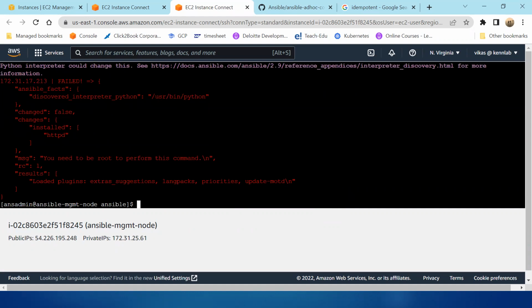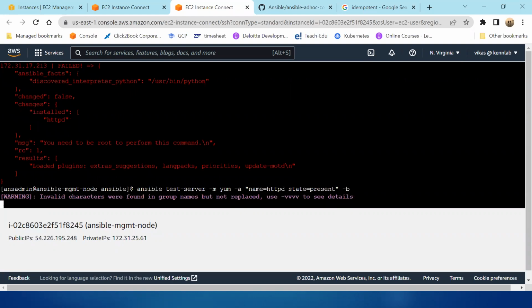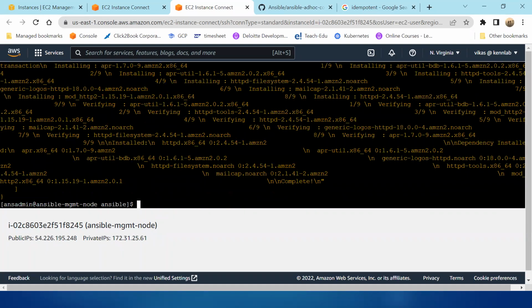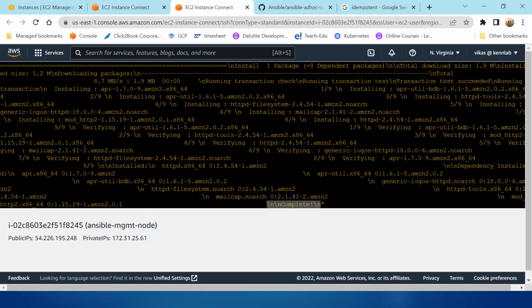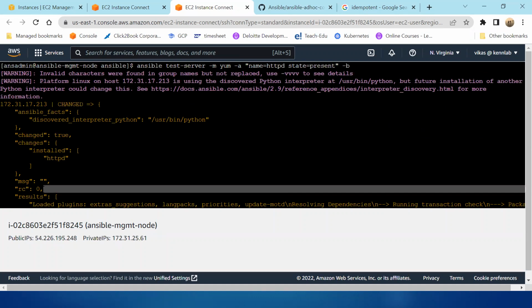See here, it has failed. The status is failed. Now read the error message. You need to be a root user to perform this command. You are the ansadmin user, which means you do not have the privilege. What you should do is write -b at the end. When you say -b, it means become a root user. Enter. This time you get a message here as complete. If you go to the top, status is changed, return code is 0.